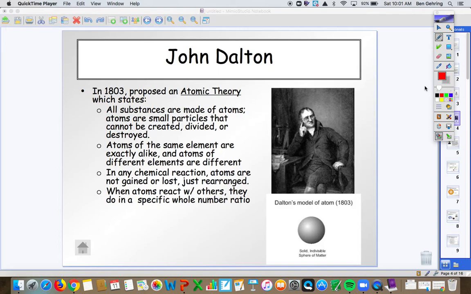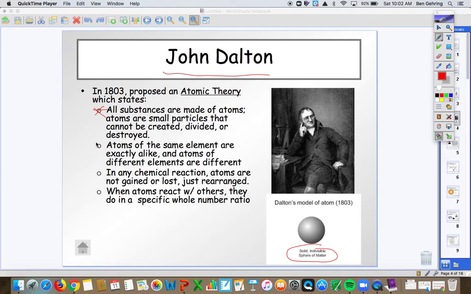Fast forward something like 1,500, 2,000 years later, we get this guy named John Dalton, who also proposed that atoms were small, indivisible spheres of matter. But he had done experiments, and he had four postulates, four ideas that supported this claim. So one, he said all substances were made of atoms, and atoms are small particles that cannot be created, divided, or destroyed. So just like Democritus, all things are made of these small little pieces that can't be broken down.